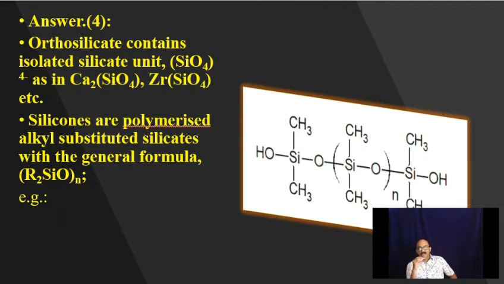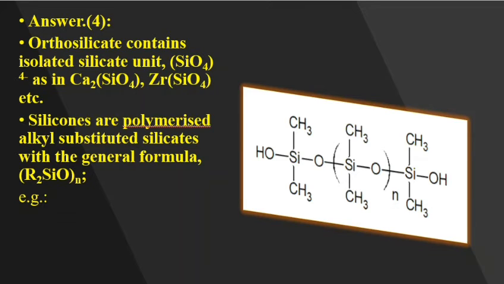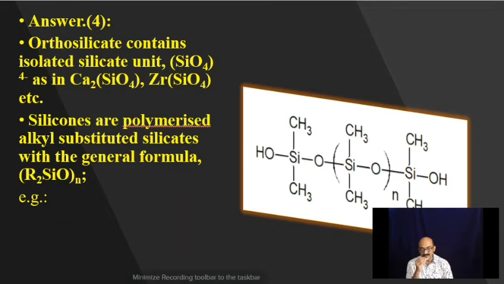Second statement, silicones are polymerized alkyl substituted silicates. Correct. Because in the SiO4 unit, 2 oxygens are substituted by 2 alkyl groups and the 2 remaining oxygens are involved in polymerization. Look here at how a silicone is formed. It is an example of how a silicone is formed, isn't it? Okay, so that is a correct statement. The terminal groups are not mentioned while we write the formula.